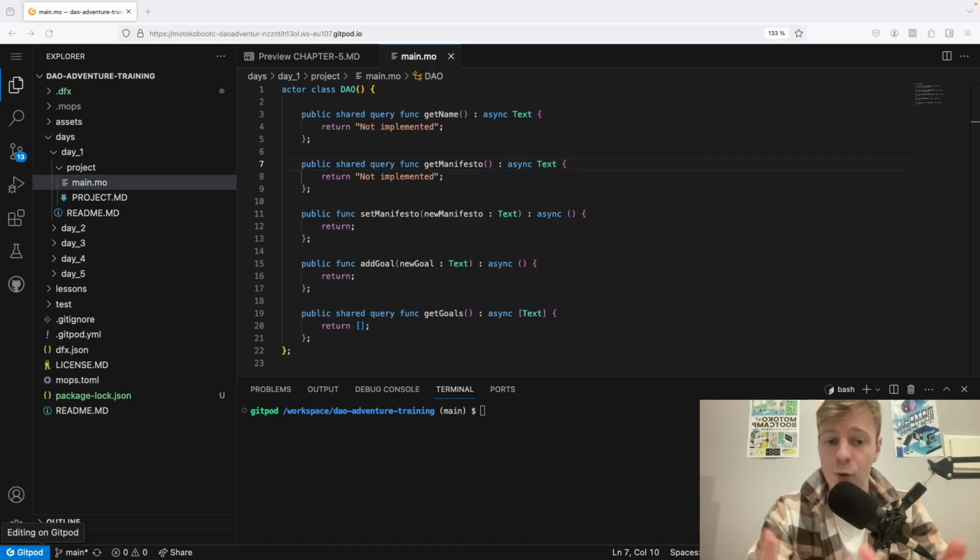Locally would be you run a replica, so a copy of the internet computer, by doing dfx start, and then you can deploy canisters there. It's very easy for testing and all sorts of purposes. The only problem is that it only exists on your machine, and so you cannot share that with the outside world.